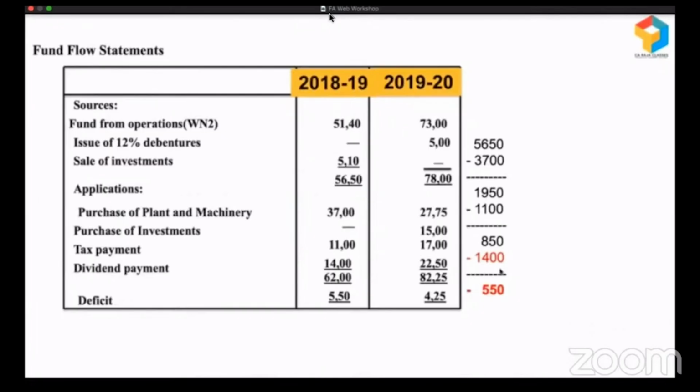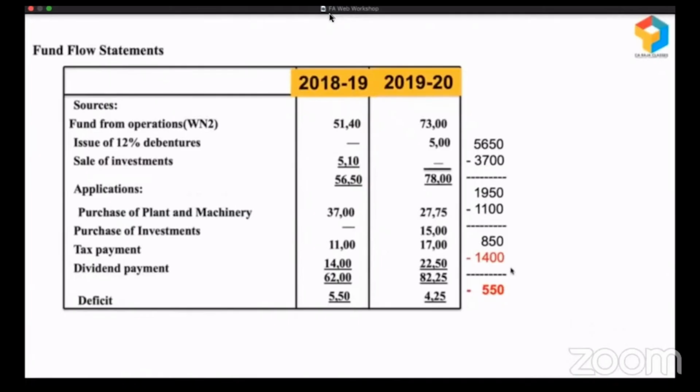They simply diverted short-term funds for long-term purpose. So this is what happened in 2018-19. Ideally they could have done one thing. When they were left with long-term funds of 850, they should have restricted their dividend to 850. In that case, there would not be any diversion of short-term funds for long-term purpose. But even that should not be the case, because there should be some long-term surplus contributing to the working capital of the business. Here, instead of contributing, they have stolen money from cash credit for paying as dividend to the owners. See how powerful the statement is. It is revealing what was hidden.